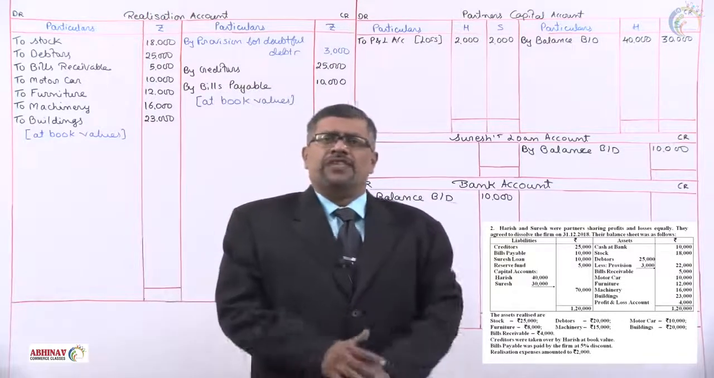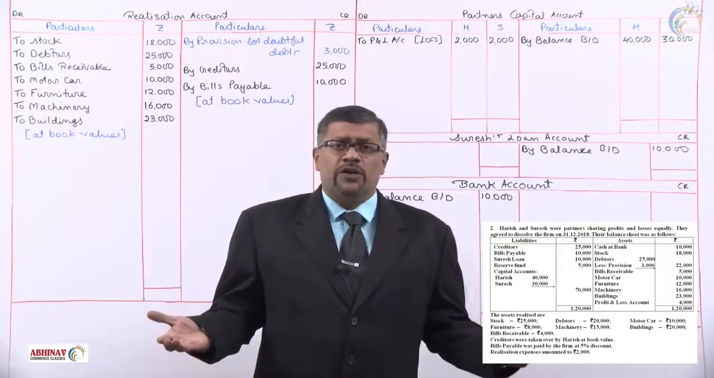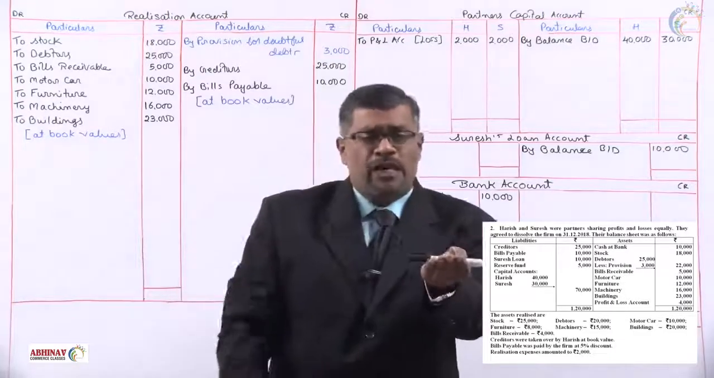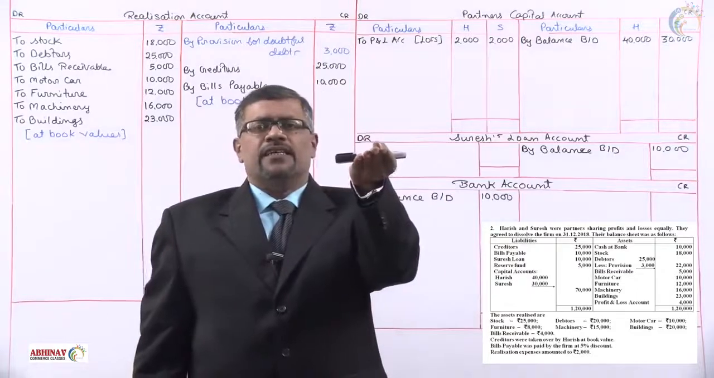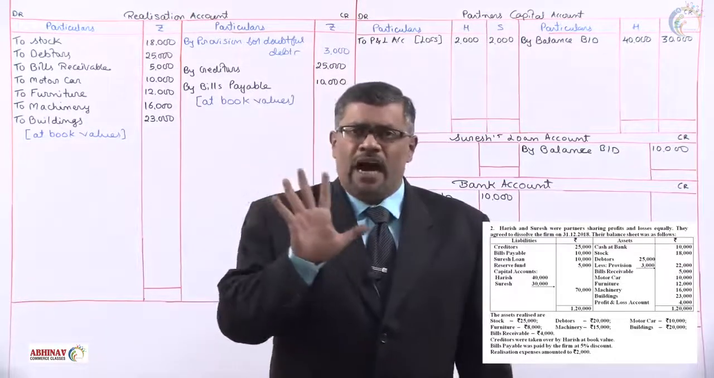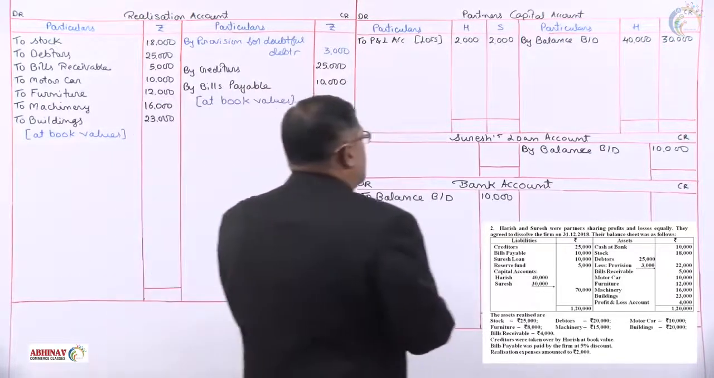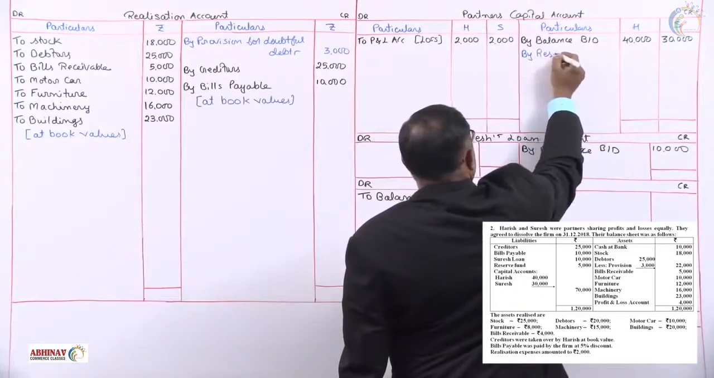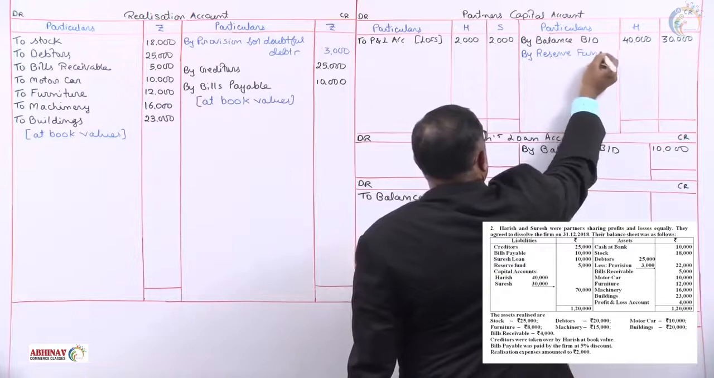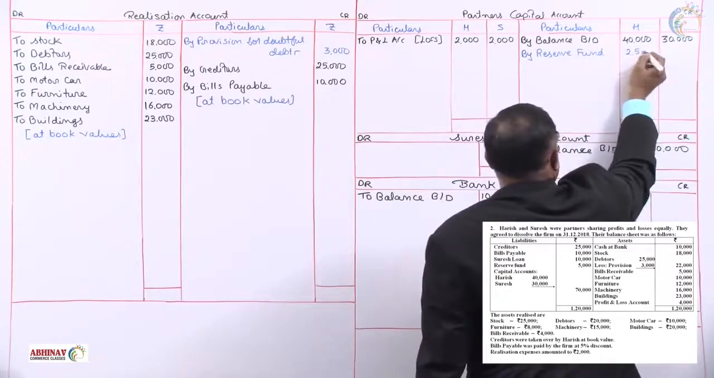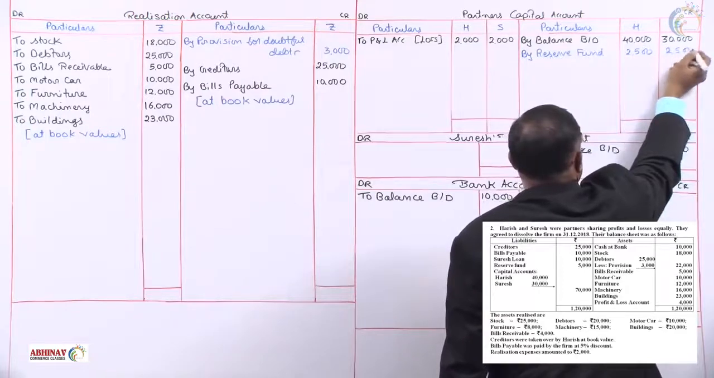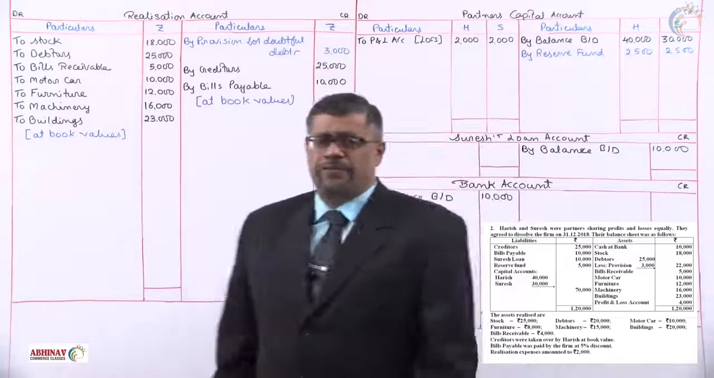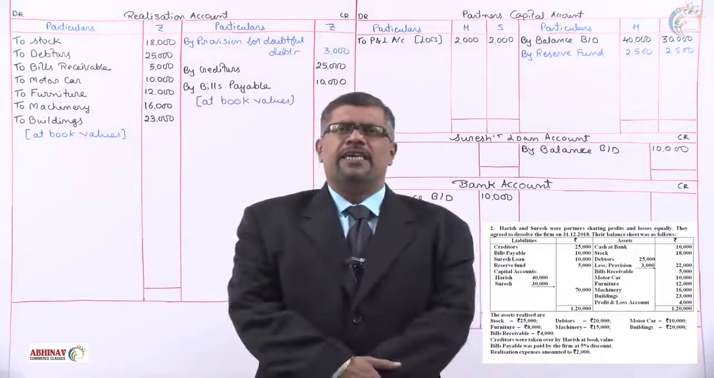Let's see. Next is the reserve fund. Reserve fund will be distributed among the partners. When you transfer reserve to the capital account, capitals will increase. Increase in capital we credit. The amount is 5,000. We will distribute it in the capital accounts by reserve fund, in equal ratio, that is 2,500 each. Below that are capitals, which we have already taken. That's all with assets and liabilities at book values.